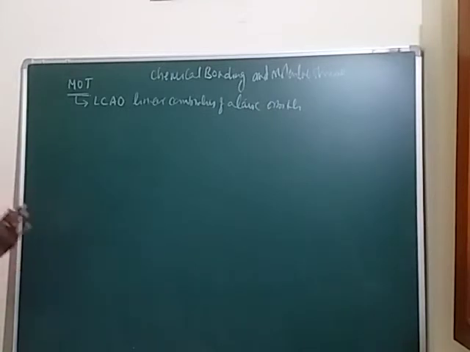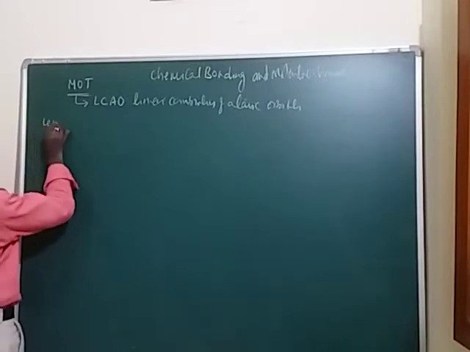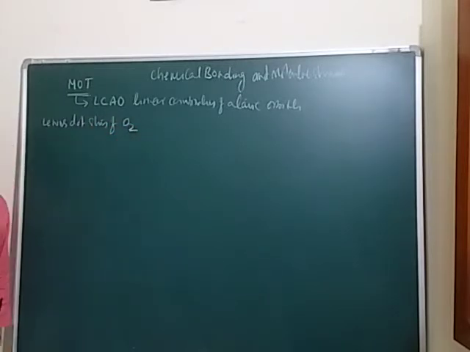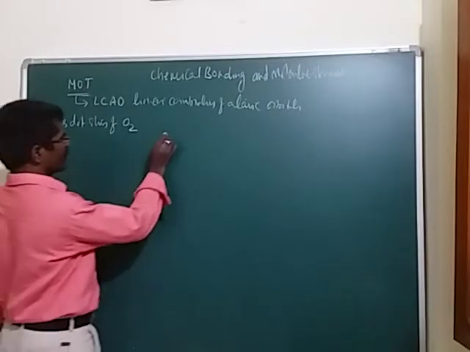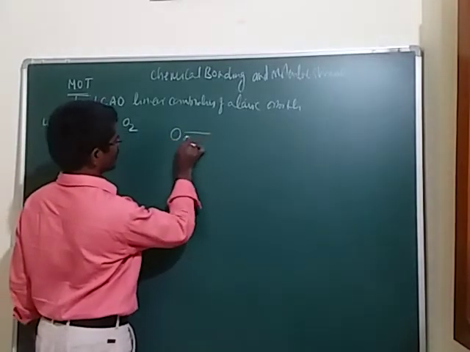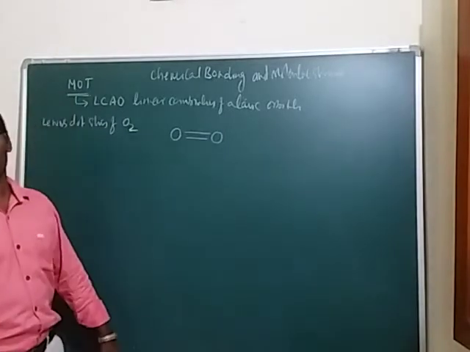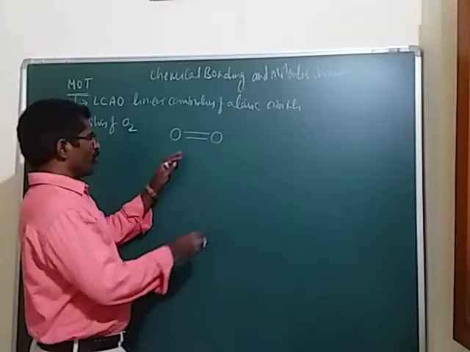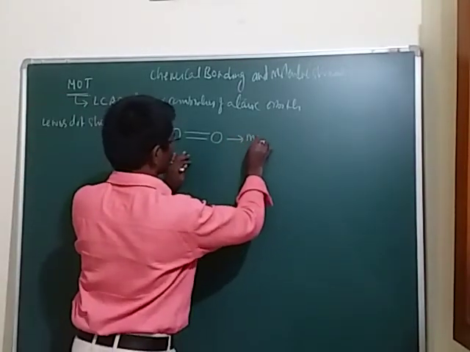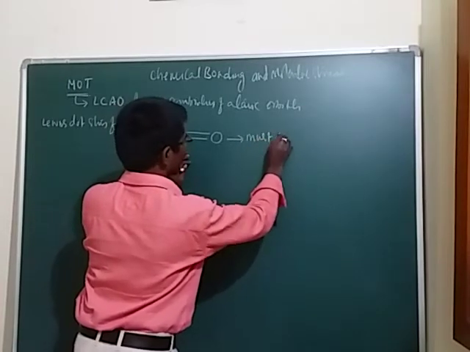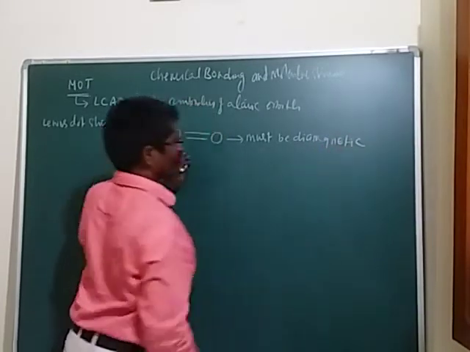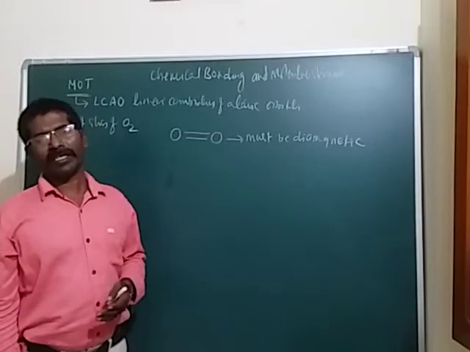So according to Lewis dot structure, we know about the oxygen molecule. Here we should draw the Lewis dot structure of the O2 molecule like this. So this is the O2 molecule structure. According to the Lewis dot structure, the O2 molecule must be diamagnetic in nature, but it does not show diamagnetic nature.